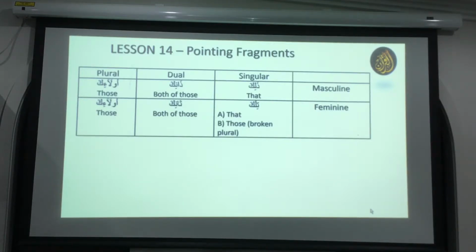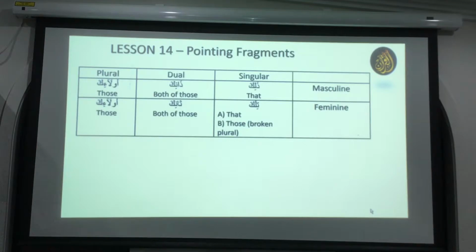So these are the two charts we have to memorize, okay? One for the close one, these and these; one for the far one, that and those. Very simple, only a few words to learn, okay? Another simple thing after this, the three columns, right? Singular, dual and plural.